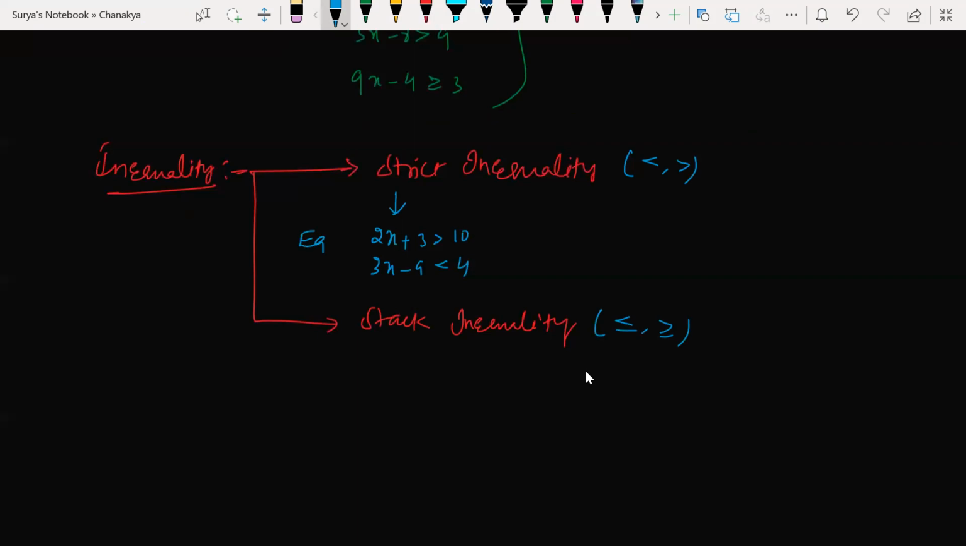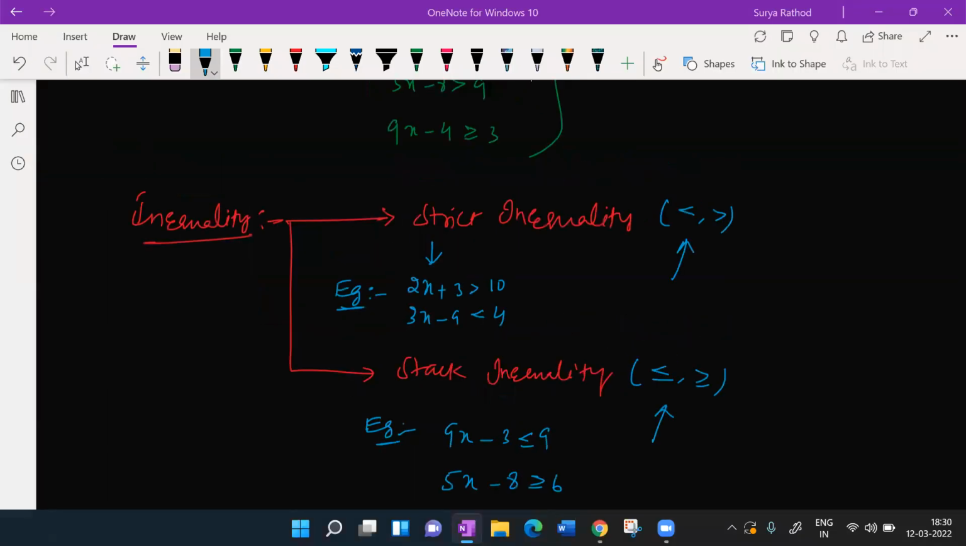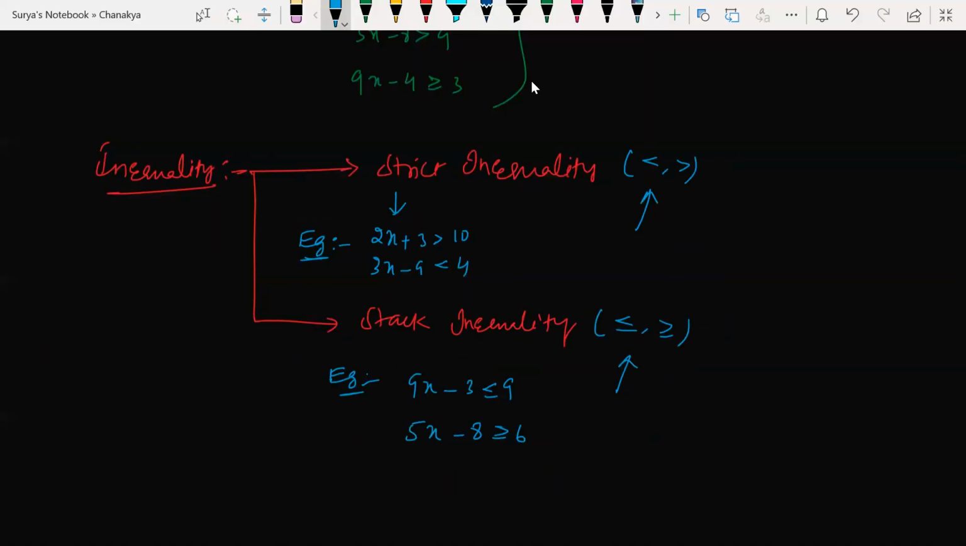Understood my point? Let's write an example. 9x minus 3 less than or equal to 9, or 5x minus 8 greater than or equal to 6. This is slack inequality. If I use greater than or equal to, less than or equal to, that particular inequality is called slack inequality. If I use only less than, greater than, that is strict inequality. Understood my point?